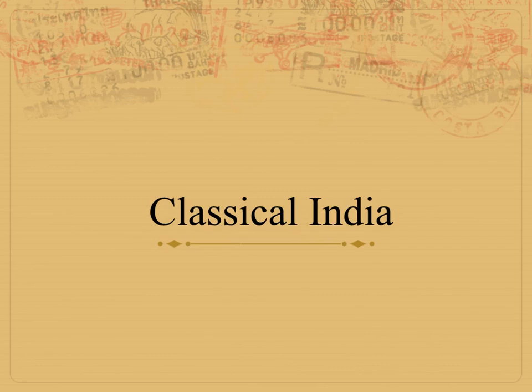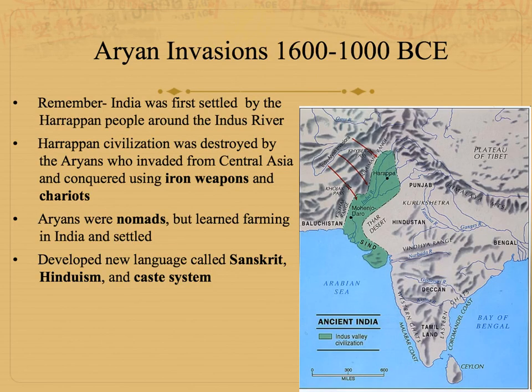Hi everyone, today we're going to talk about classical India. These first few slides are a review. So remember back in the River Valley time period, India was first settled by the Harappan people in the Indus River Valley, and they had very large cities like Harappa and Mohenjo-daro.